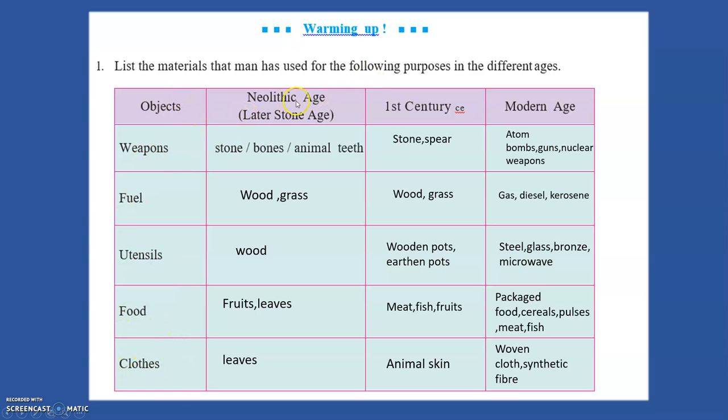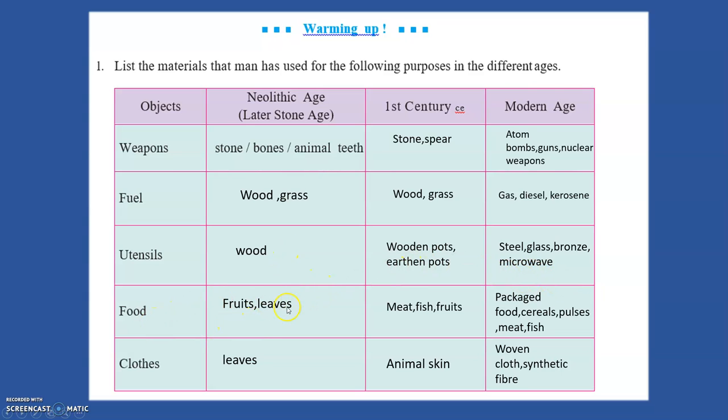So weapons during the Neolithic age, this is already given to you, it's stone, bones, animal teeth. In the first century, what did they use? They used stone and spear. Modern age, now what we use? Atom bombs, gun, nuclear weapons. That's the latest, right? Fuel, Neolithic age, wood, grass. First century, wood and grass, the same thing. Modern age, they have gas, diesel, kerosene. Then utensils, made of wood. First century, they had wooden pots, earthen pots. Modern age, steel, glass, bronze. Now we have microwave vessels also, right?